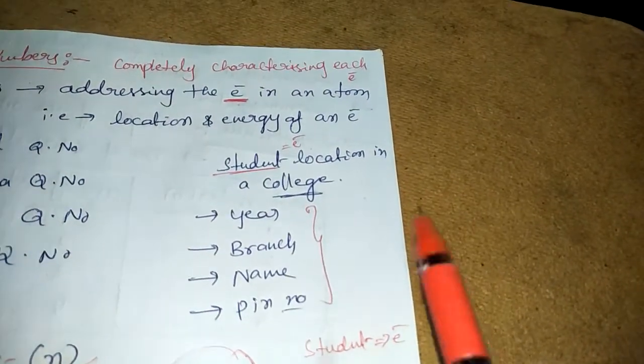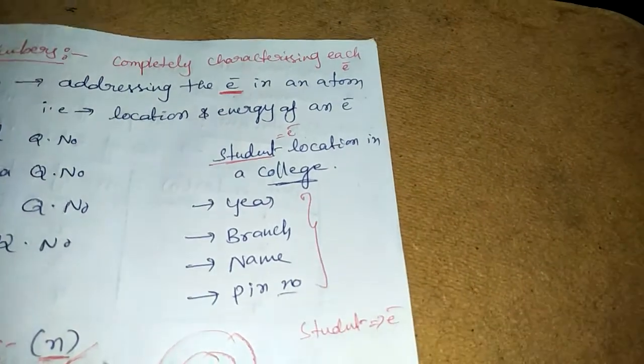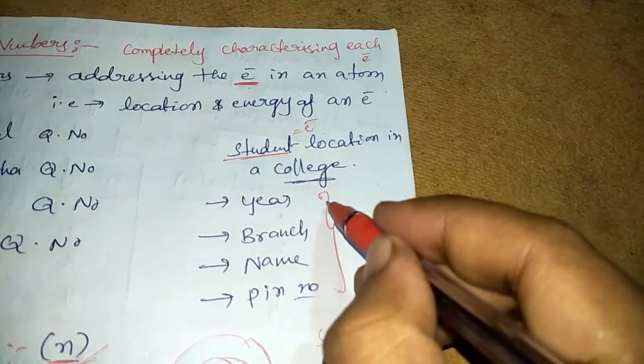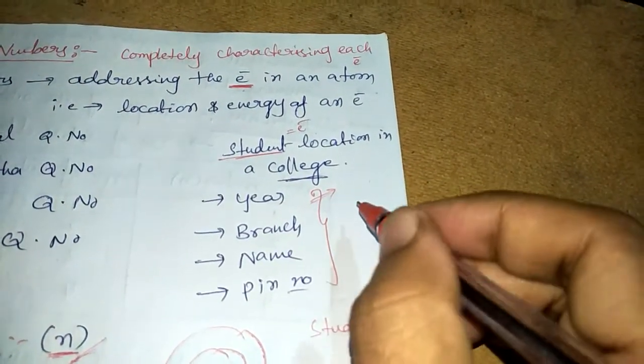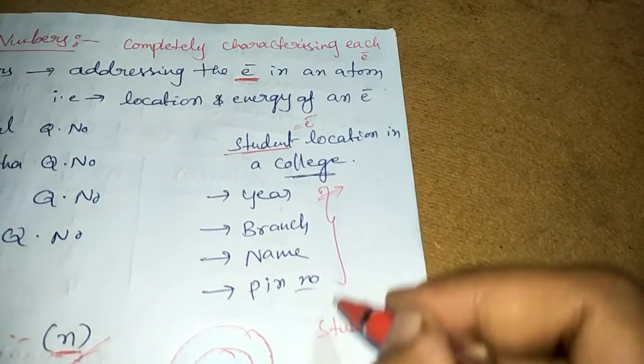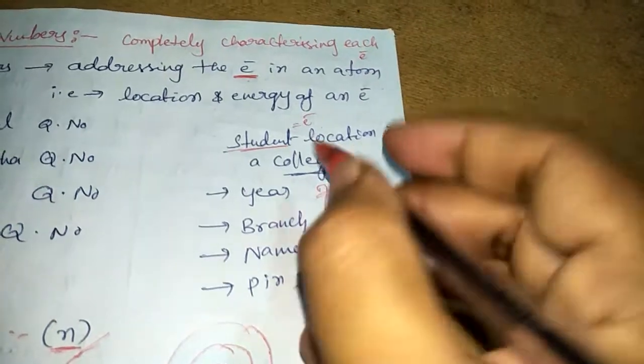If your parent came to the college and asked for the student, that parent should tell these four pieces of information: in which year the student studies, which branch, what is the name of the student, and what is the pin number. Pin number here means personal identification number.